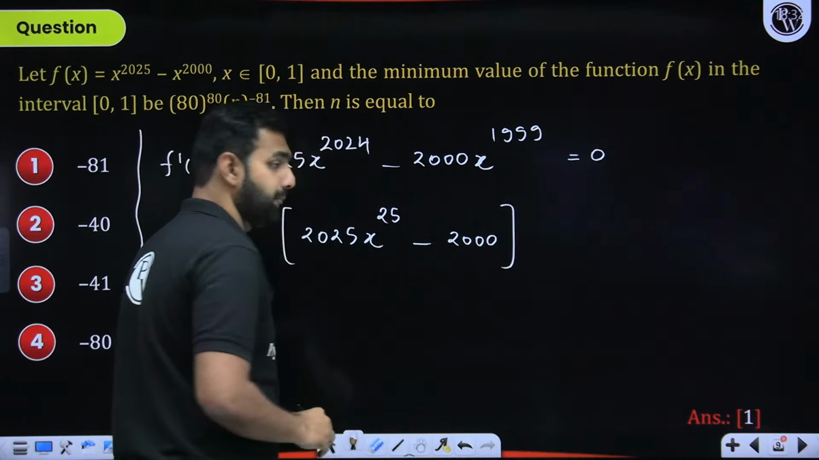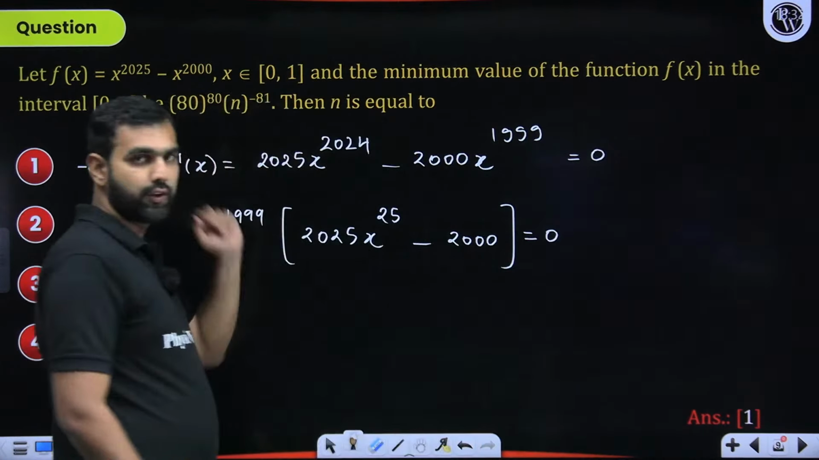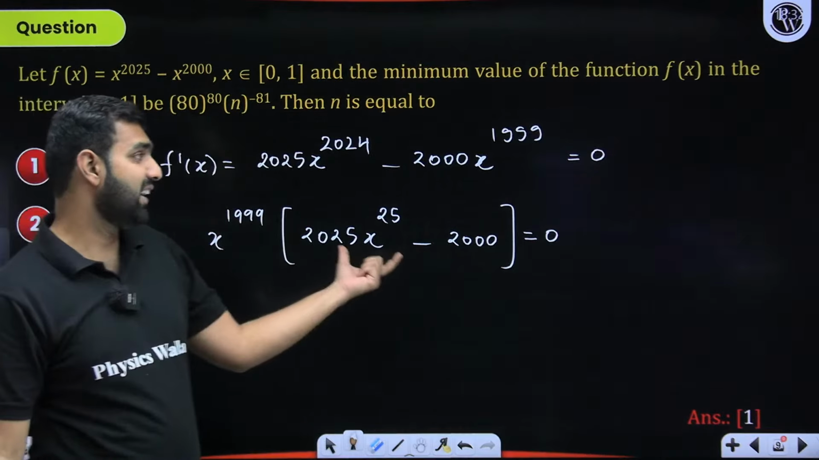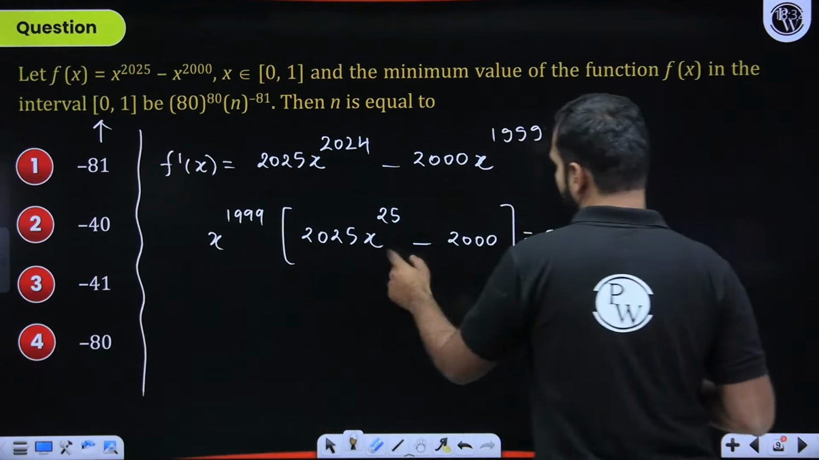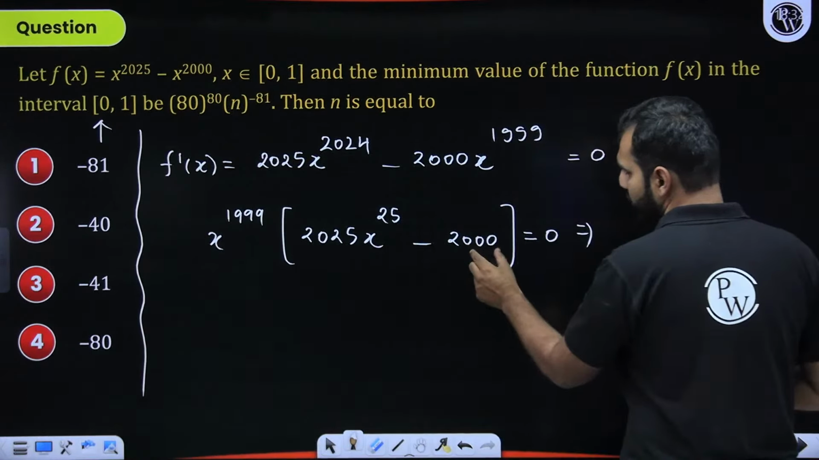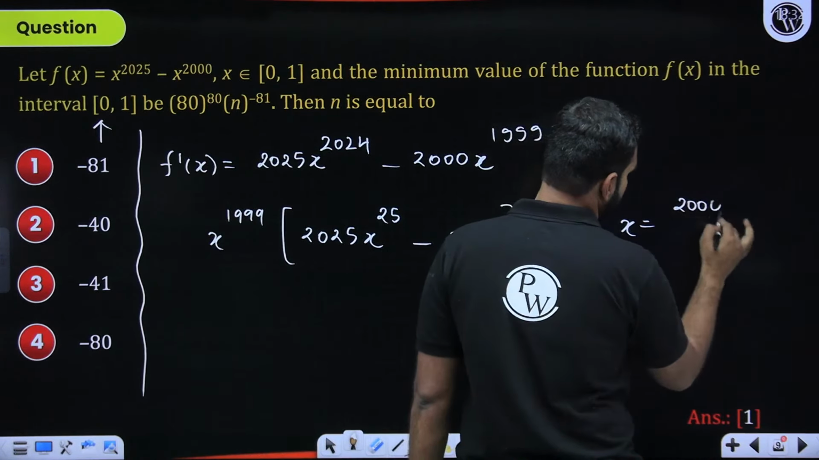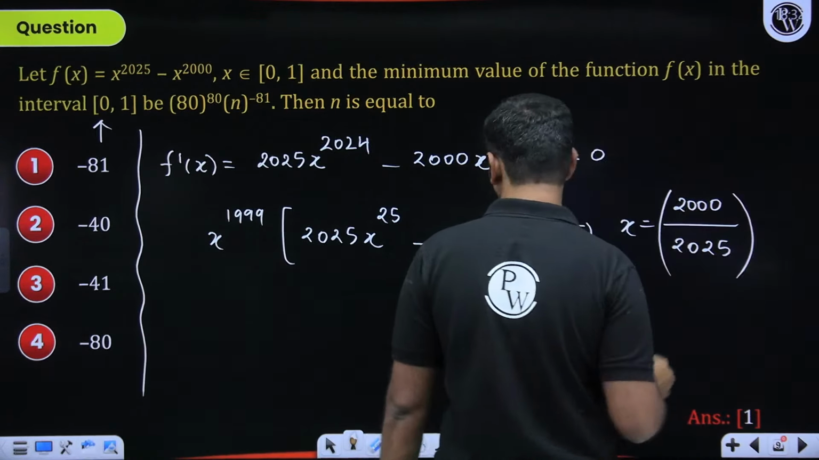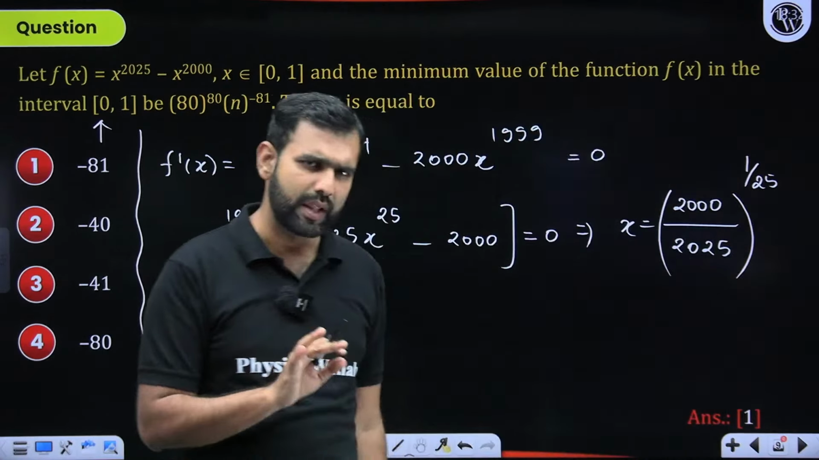Did you all get that? Now, when I put it equal to 0, one of the critical points will be x equal to 0. That I'll definitely check because it is the boundary condition. But the second critical point will be from here: x to the power 25 is equal to 2000 upon 2025. So x will be 2000 upon 2025 whole raised to the power 1 by 25. I hope you have understood it without any confusion.